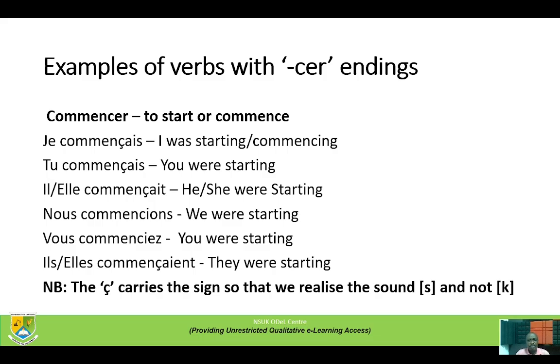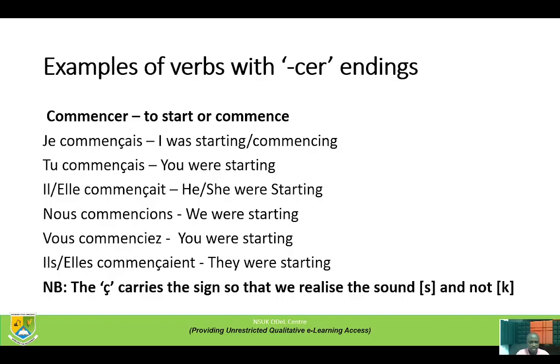Examples of verbs with CER endings. Commencer, to start or commence. Je commençais, I was starting, I was commencing. Tu commençais, you were starting. Il or elle commençait, he or she was starting. Nous commencions, we were starting. Vous commenciez, you were starting.